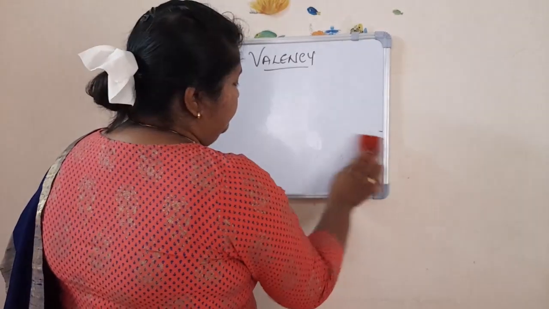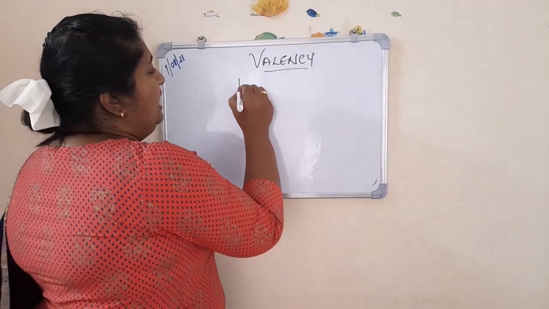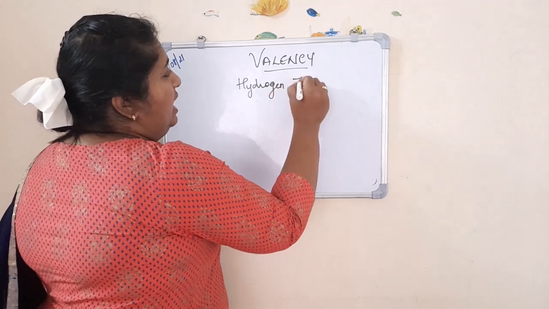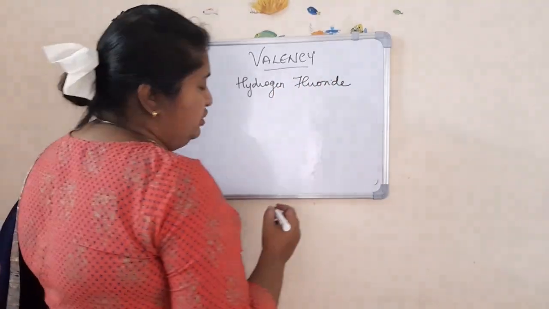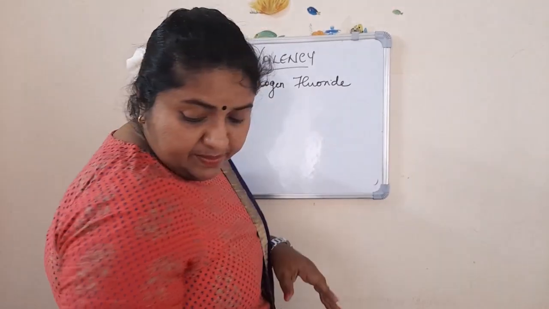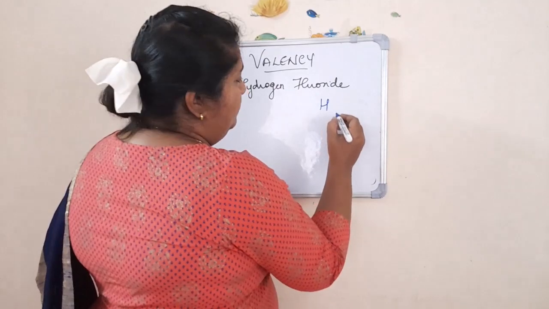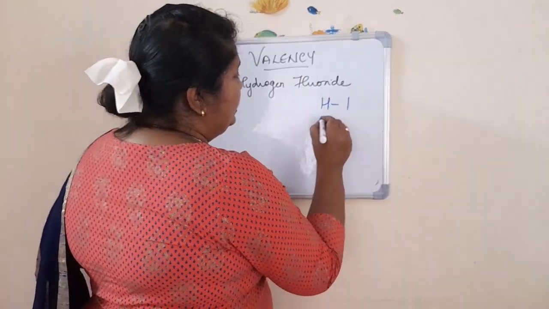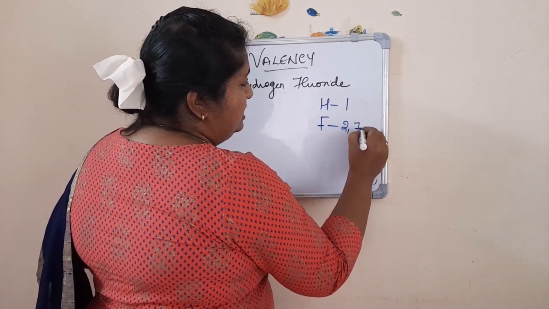So here, I'll give you an example. Hydrogen fluoride. I'm just writing the name hydrogen fluoride. So what you have to do is that first you will write hydrogen here. Hydrogen is having only one electron, so no worries. Fluorine is 2, 7, isn't it?